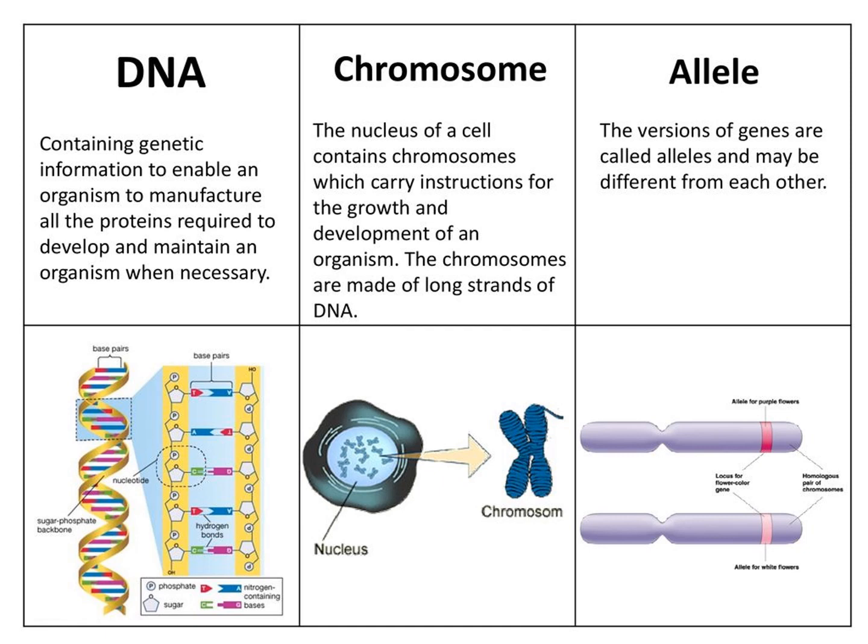What are chromosomes? The human body is made up of millions of cells. The nucleus of each cell contains thin thread-like structures called chromosomes, which carry instructions for the growth and development of the organism. The chromosomes are made up of long strands of DNA.